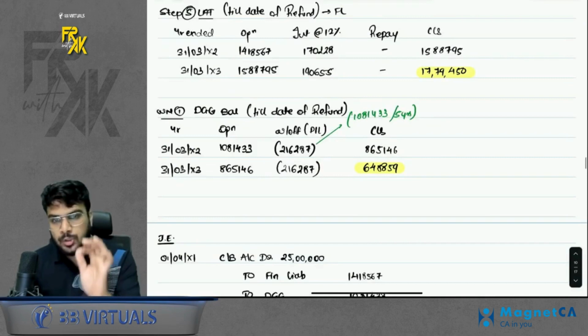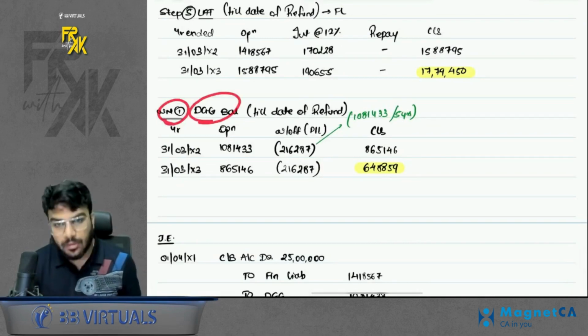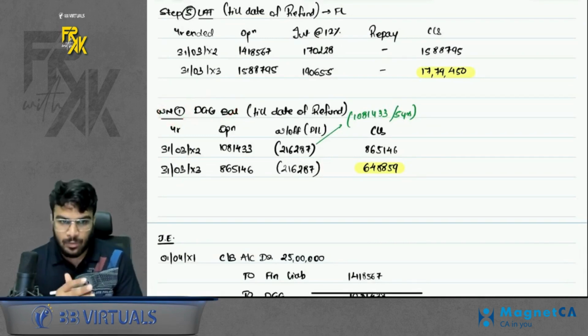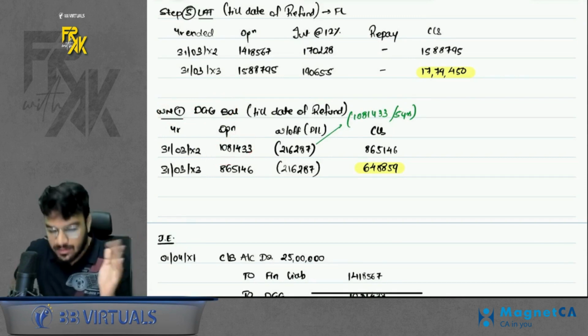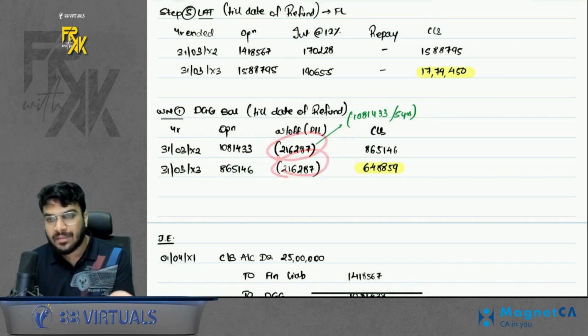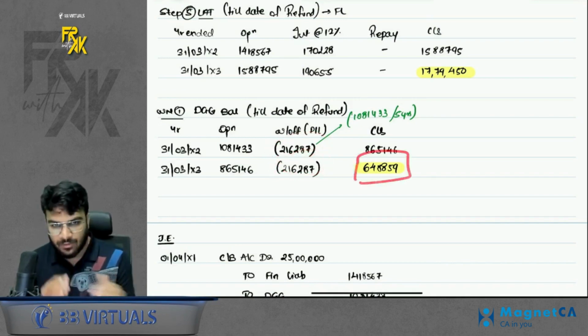Also prepare one extra working note of DGG. What is the balance of DGG after 2 years? You were supposed to transfer this whole balance equally over 5 years. So after 2 years, you must transfer this much balance. So this is the balance of DGG after 2 years.